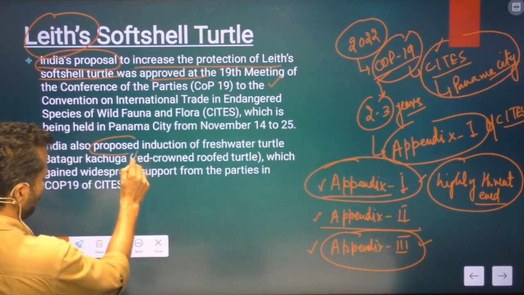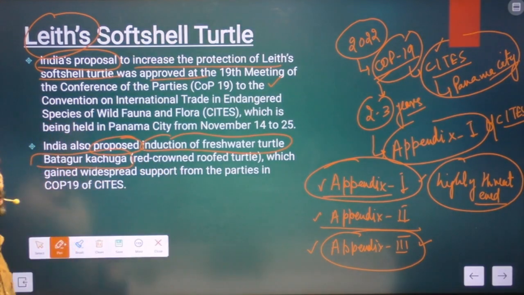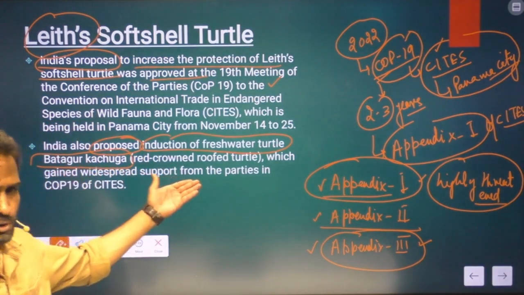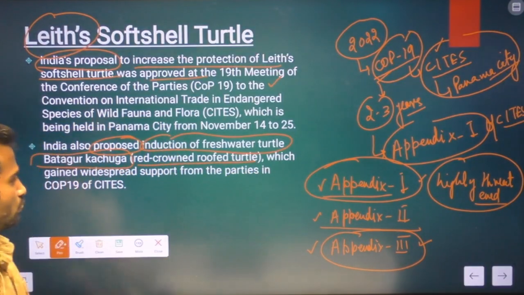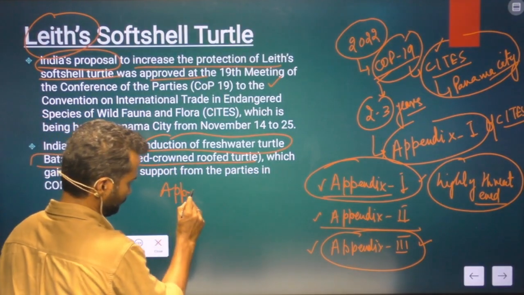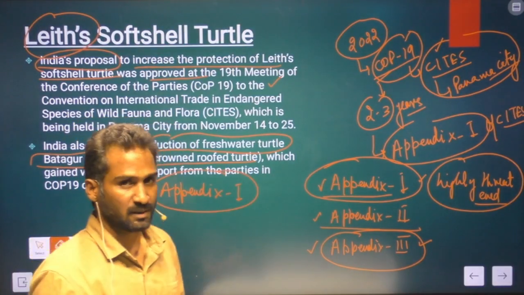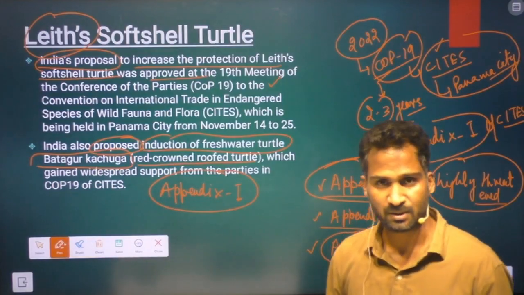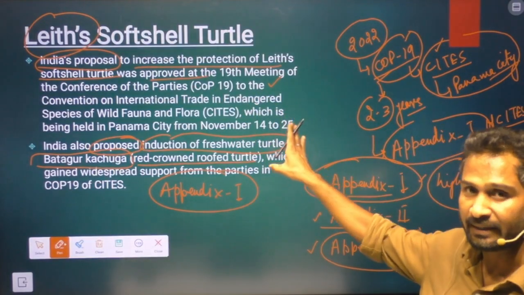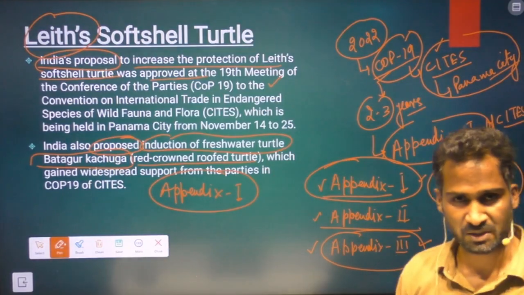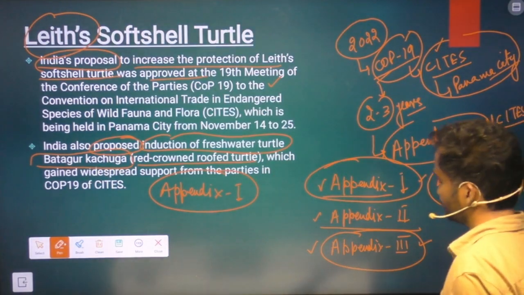India also proposed the inclusion of a freshwater Batagur kachuga. This is also called red-crowned roofed turtle. So this was also included in Appendix 1. So basically, 2 turtles have been included in Appendix 1. Both are freshwater turtles. So let's talk about the details of it. Maybe there could be some question in the examination with respect to these topics.